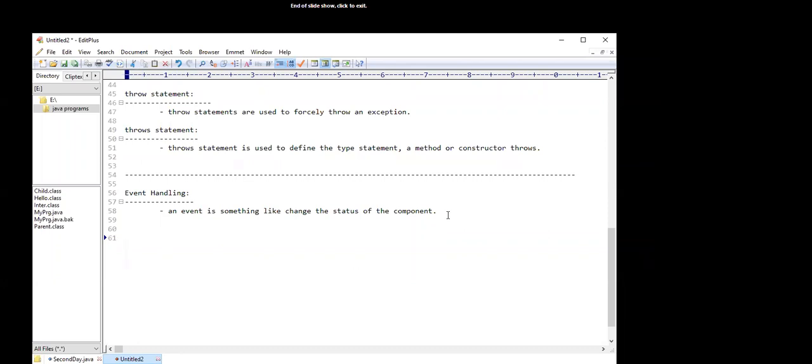And if we are performing some operations, then we need to handle the event. So to handle the event or perform some operations during the status change of a component, event handling is used.